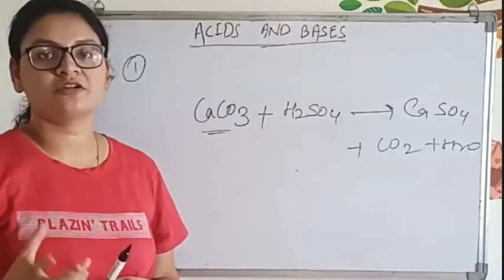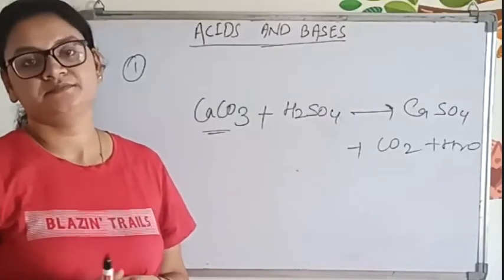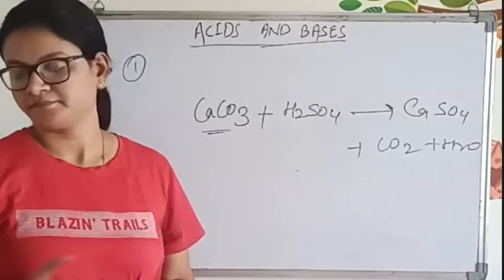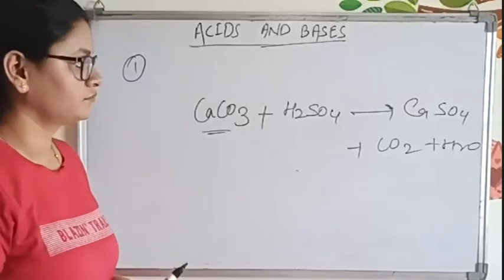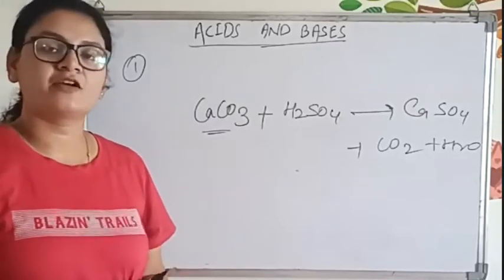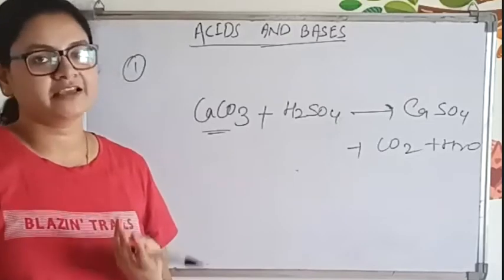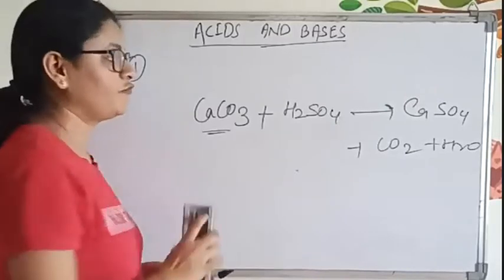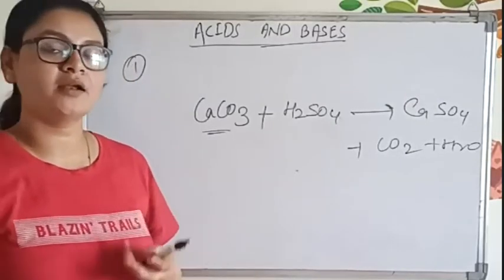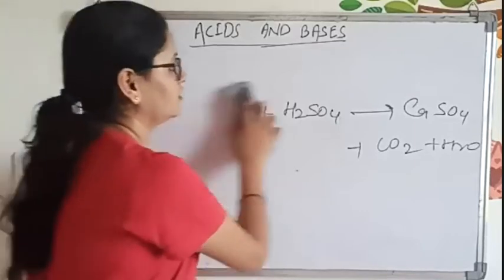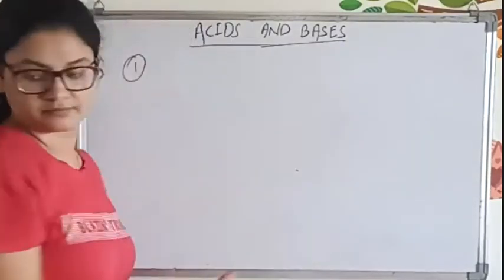Why does an aqueous solution of acids conduct electricity? Anyone? Because it has free ions. Very good, because it contains free ions like H plus ions in the solution. And for conduction of electricity, we require ions in the solution.